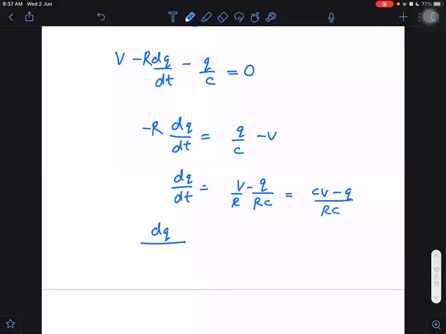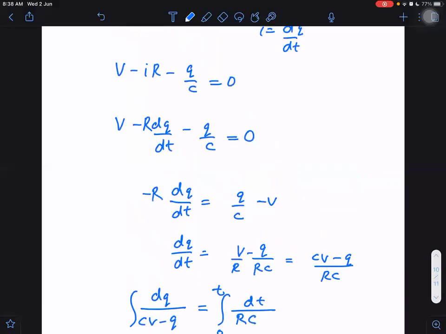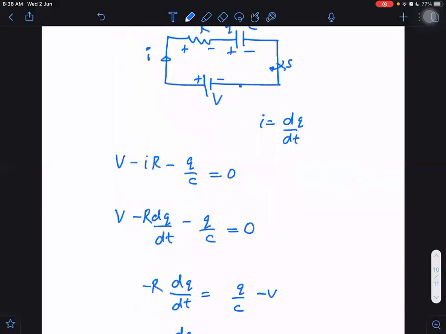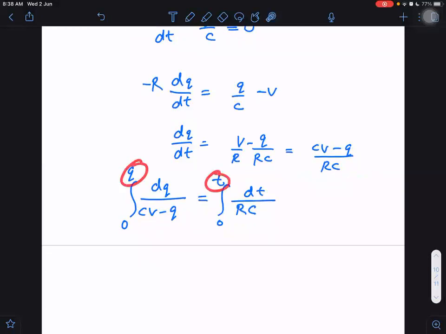CV minus Q is equal to dt by what? It is equal to dt by RC, the time constant tau. Now we can integrate this. What would be the limits of integration? From 0 to time t, because we closed the switch at t equal to 0. If I close it at some other time, I will have to write that time in the lower limit. The initial charge is obviously 0. The charge at time t, I have to determine.